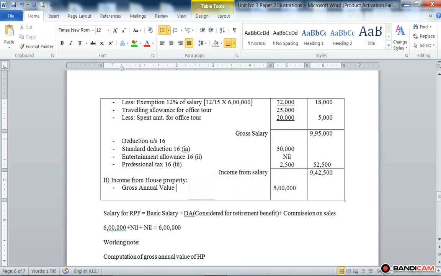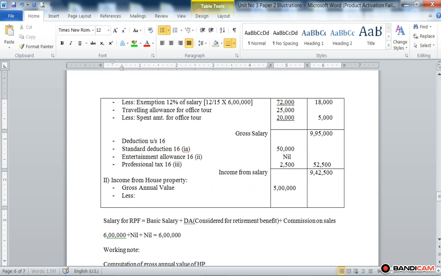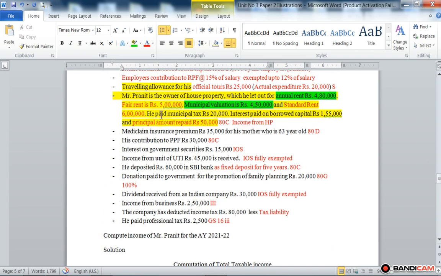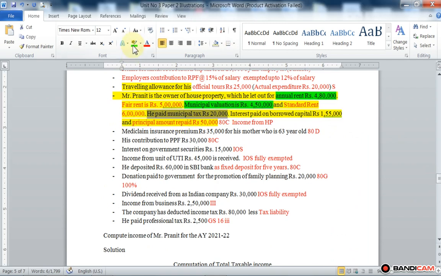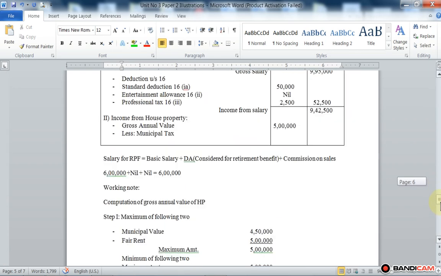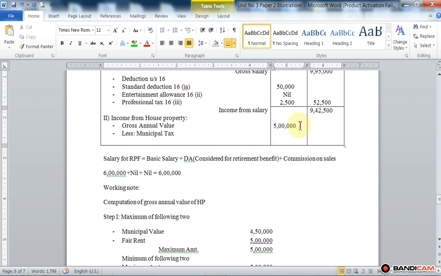Okay, then what do we deduct? Less municipal tax. The municipal tax paid by SSE is rupees 20,000 here. So deduct this 20,000 from gross annual value and put the figure in the inner column.